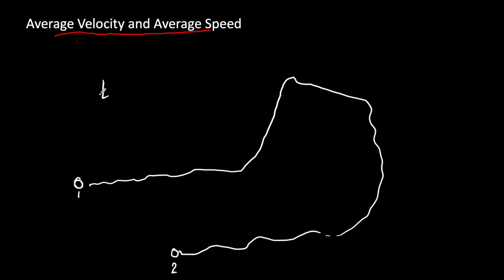It took time t, maybe say 2 hours. And overall he covered, say, 5 kilometers. Time is 2 hours. So he traveled from here until here. Through this path, he covered how much distance? He covered 5 kilometers. And he took 2 hours of time.